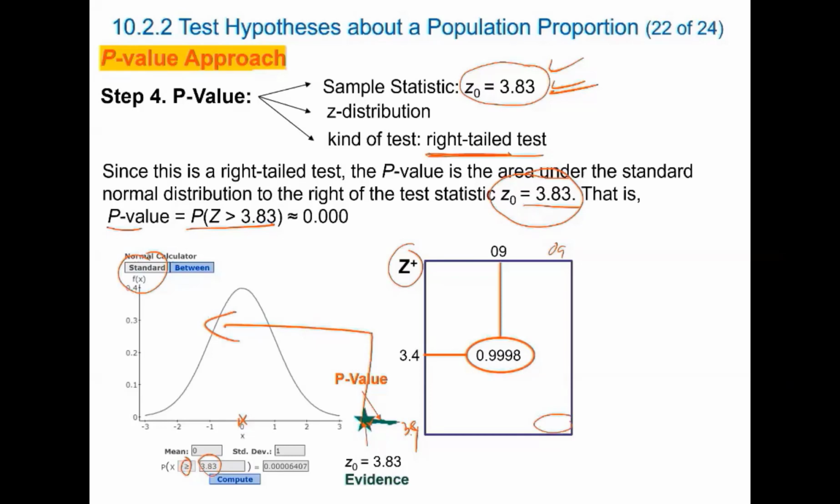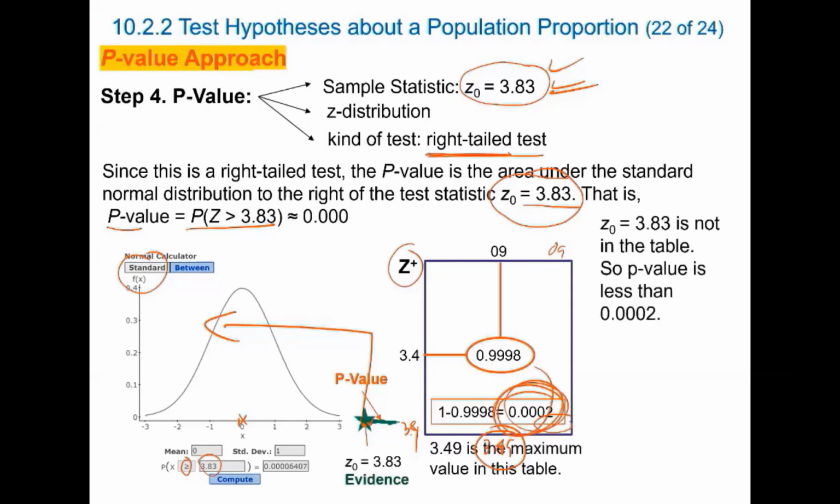Then 99.99% of all samples are located to the left. Then what is the probability that one sample is located to the right? It is the complement: 1 minus this is 0.002. But that is not the p-value that we want to find, because this is the p-value of 3.49, but the p-value that we want to find is for 3.83, which is further to the right. Then the probability to the right should be smaller than this. Then the probability is less than 0.002.